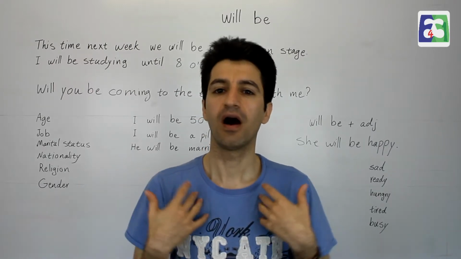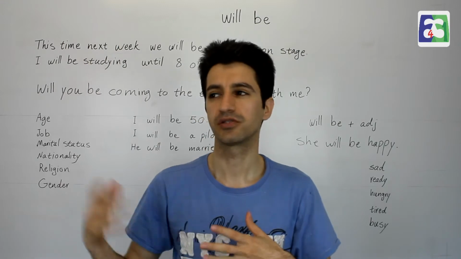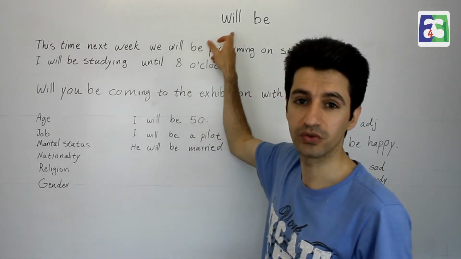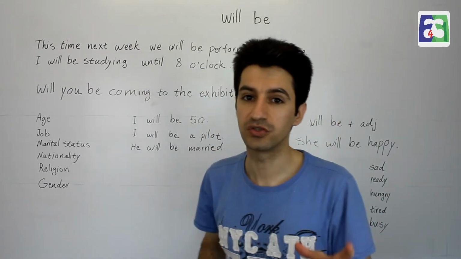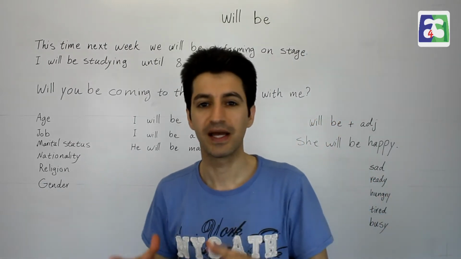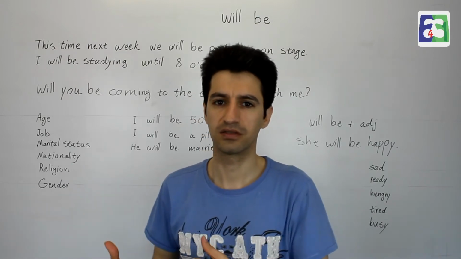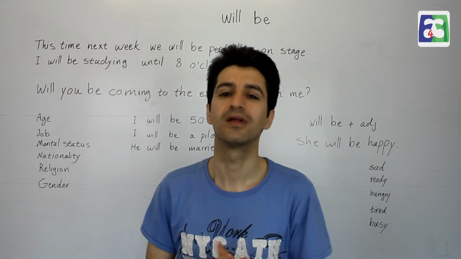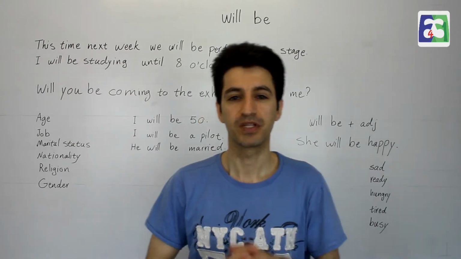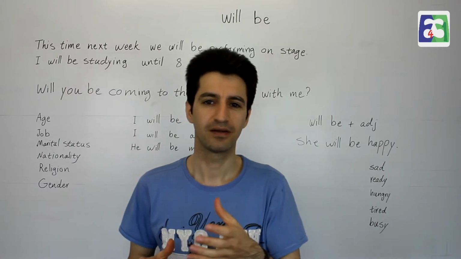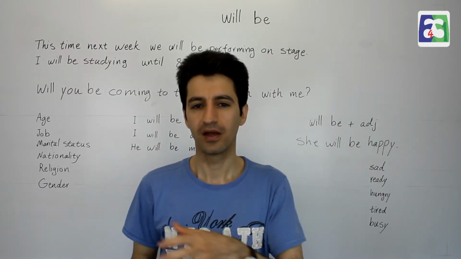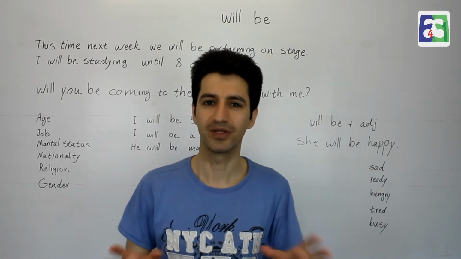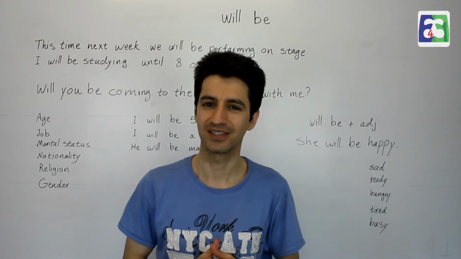So I say I will be, you will be, she will be. For all subjects we use the same verb. There is no other form of that. In present we say she is, you are, I am, but we use will be for all in future. So I say she is 20, she will be 21, I will be 21, he will be 21, you will be 21, everyone will be. So that's very easy when we talk about future.